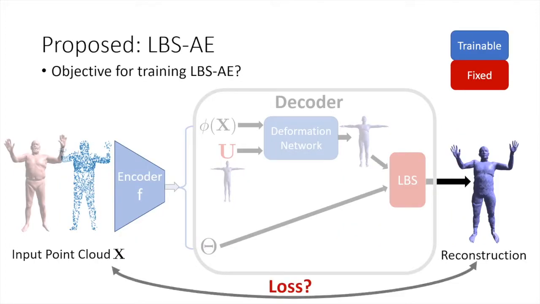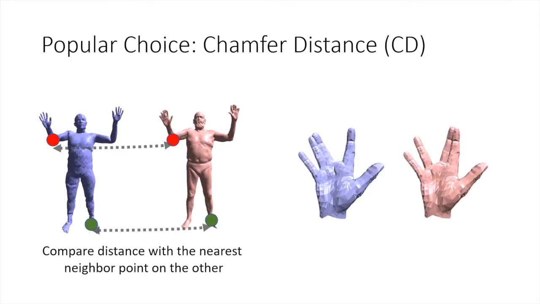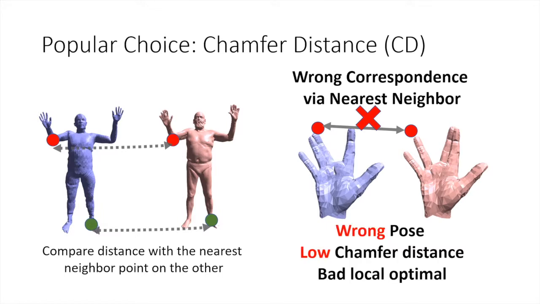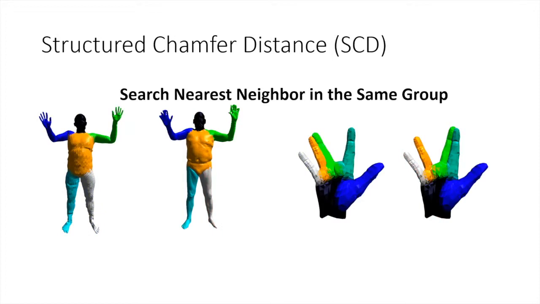To make this work in the self-supervised setting, we need a good loss function. A popular choice is the chamfer distance, which computes pointwise nearest neighbors from the current estimate. But if the initial pose is wrong, this can result in bad correspondences. We propose a structured chamfer distance, which searches for neighbors only in the same group given by a segmentation.